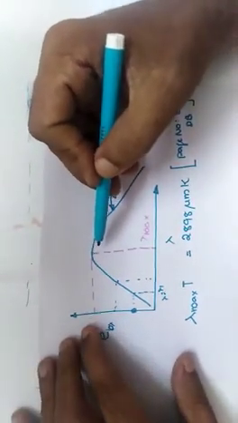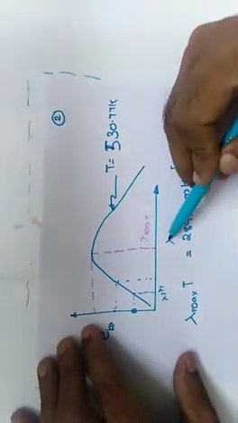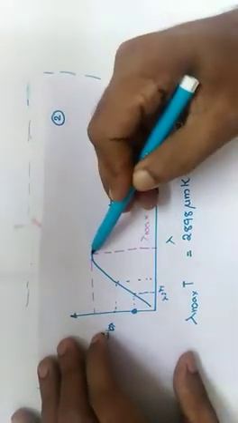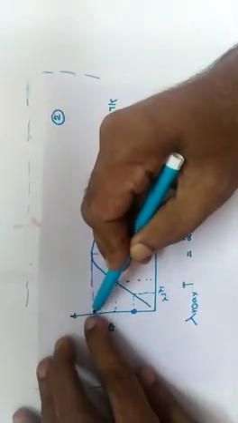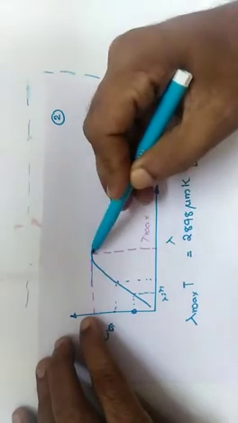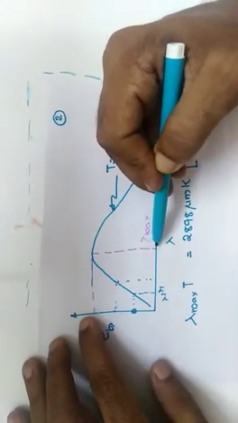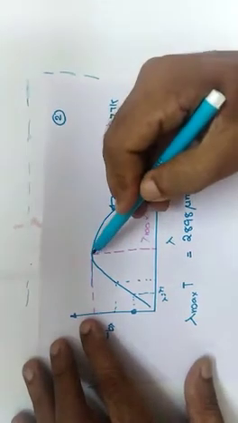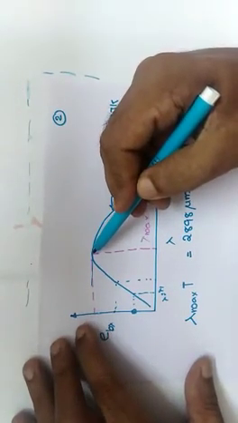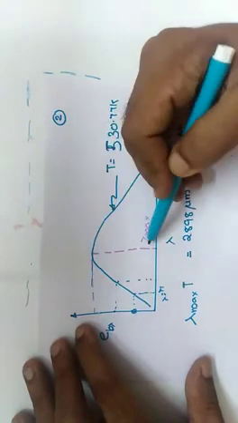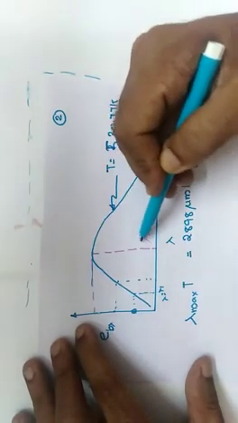We have to calculate what is the wavelength associated with the maximum emissive power. This is the maximum emissive power. We have to calculate what is the wavelength associated with that. So that wavelength associated with the maximum emissive power is denoted by lambda max.